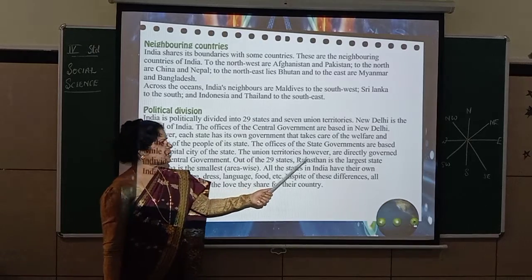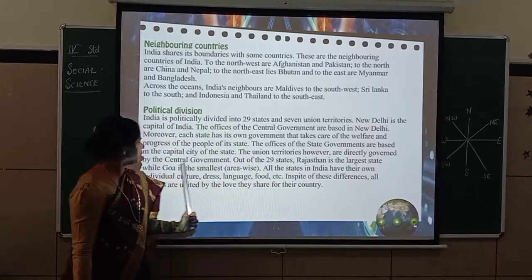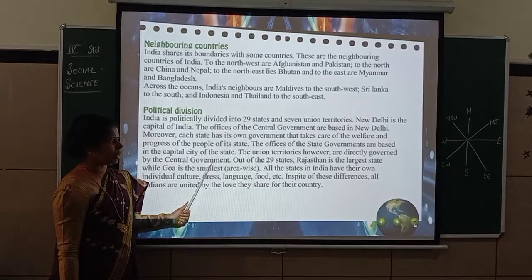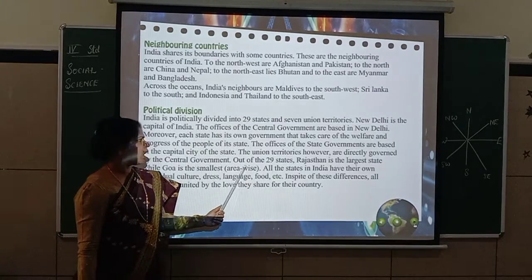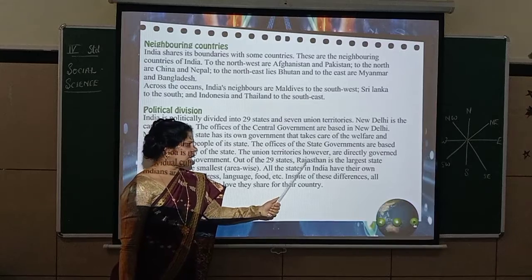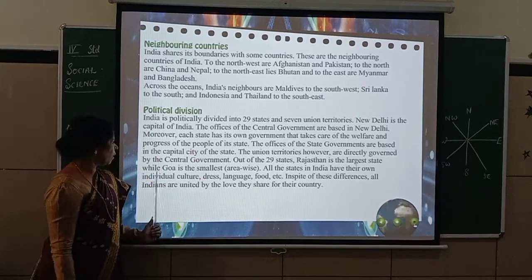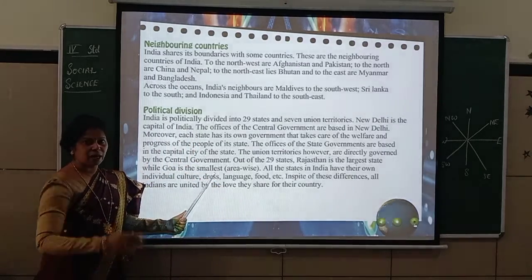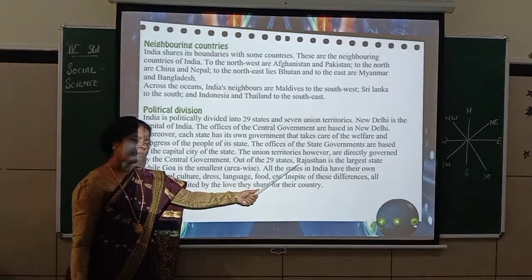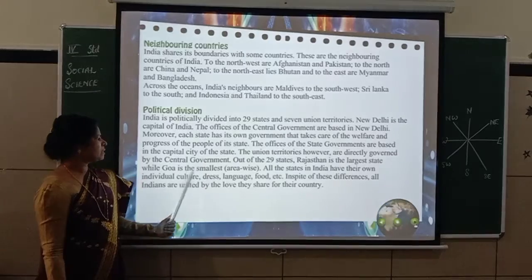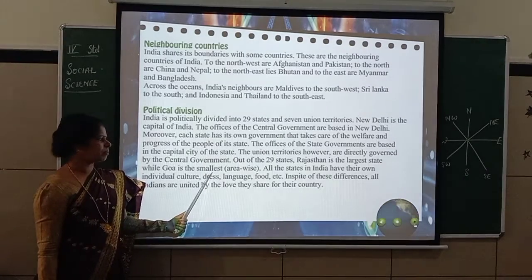The union territories, however, are directly governed by the central government. So I already told you, union territories are governed by the central government. Out of the 29 states, Rajasthan is the largest state, while Goa is the smallest. Area-wise, Rajasthan is the biggest state, whereas Goa is the smallest state.